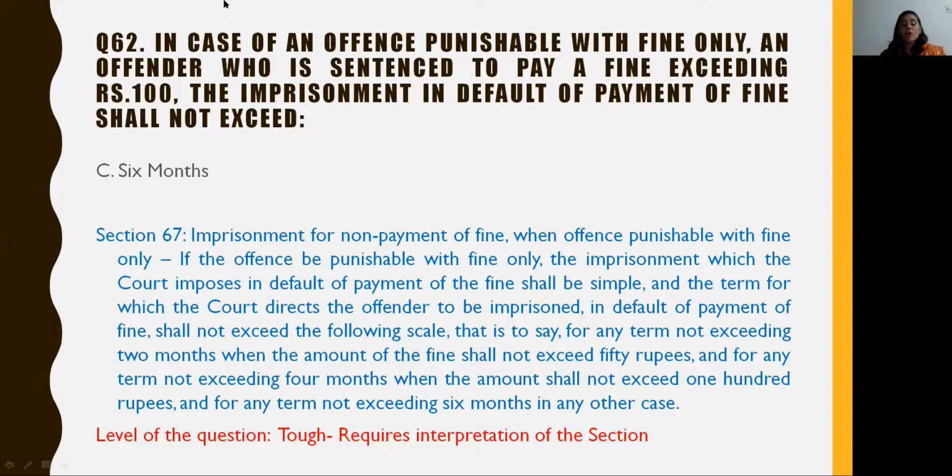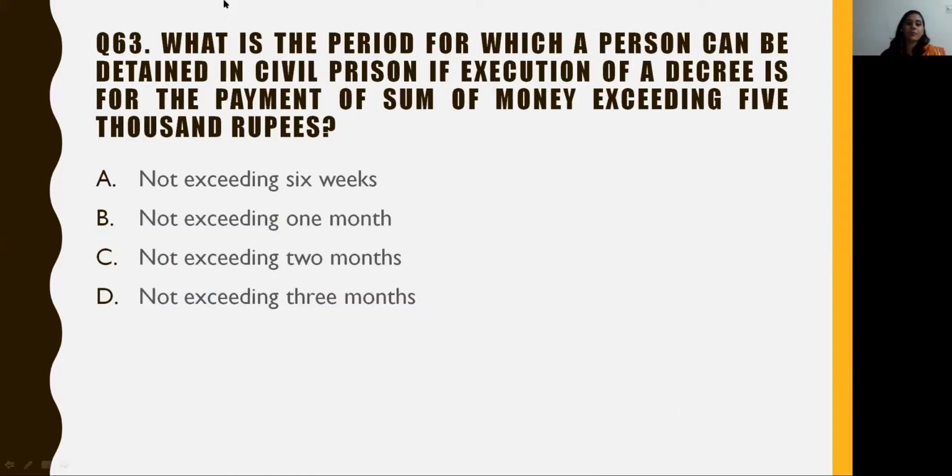That is to say, for any term not exceeding 2 months, when the amount of fine shall not exceed 50 rupees, and for any term not exceeding 4 months, when the amount of fine shall not exceed 100 rupees, and for any term not exceeding 6 months in any other case. Friends, the level of this question is very tough, despite the fact that section 67 is one of the frequently asked sections, as it requires the interpretation of a particular section.